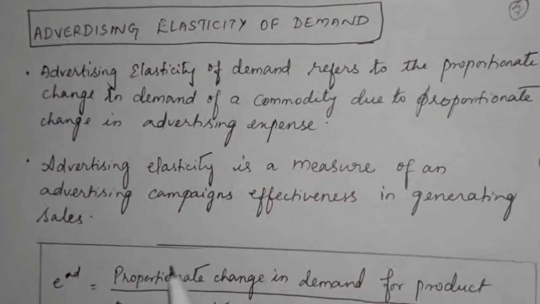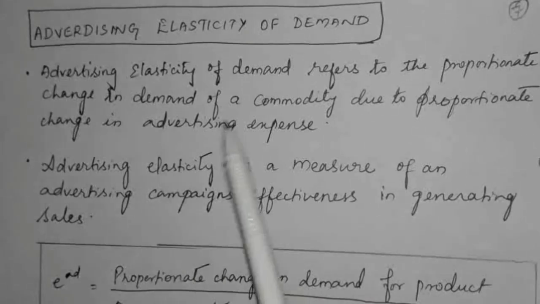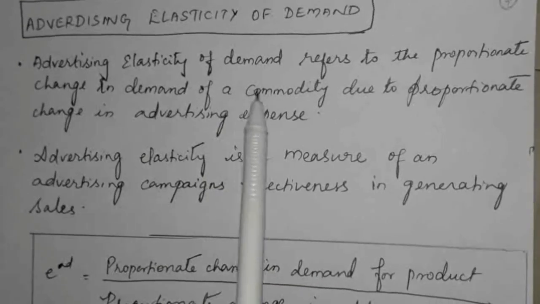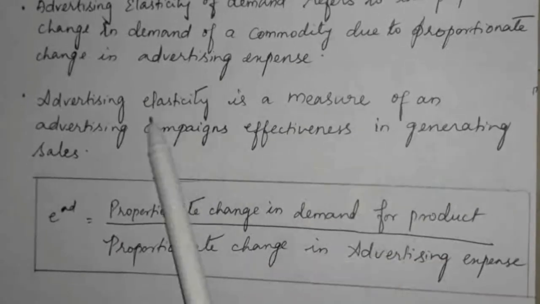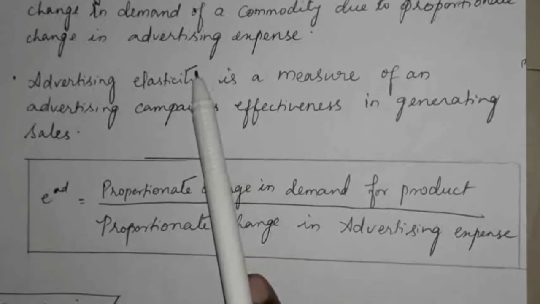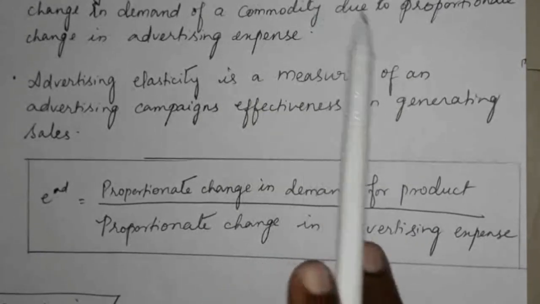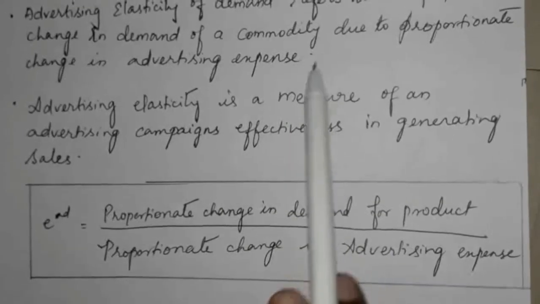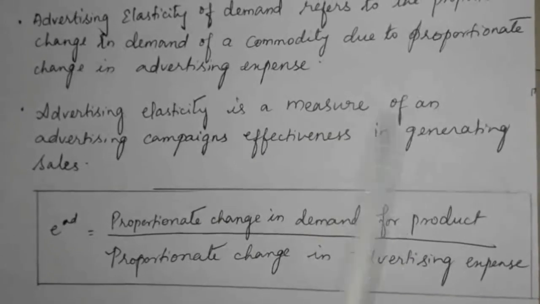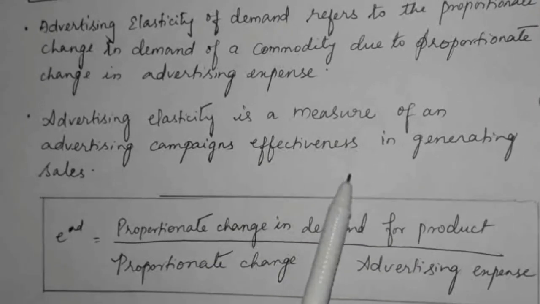The last method of elasticity of demand is advertising elasticity of demand, that is, promotional elasticity of demand. Advertising elasticity of demand means the proportionate change in demand of the commodity due to a proportionate change in advertising expenses. So it is a measure of an advertising campaign's effectiveness.